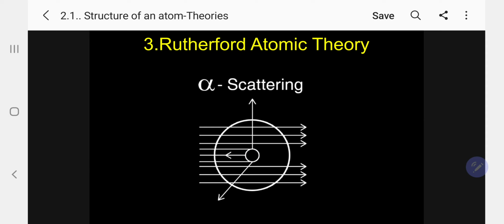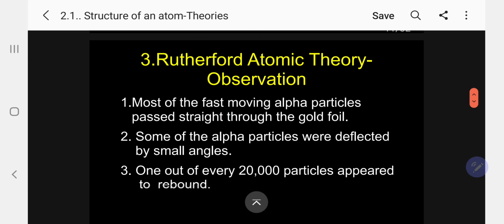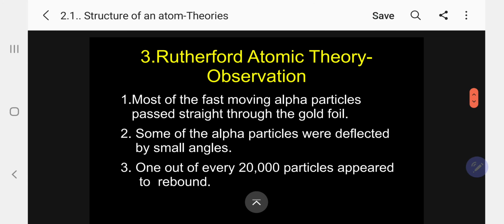Kindly follow. This is the Rutherford experimental observation, and based on this he proposed his theory. So it is a reliable, experimentally based theory. Number 1, according to him, most of the fast moving alpha particles passed straight through the gold foil.